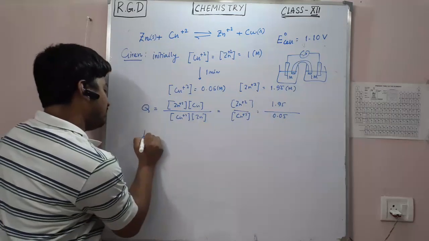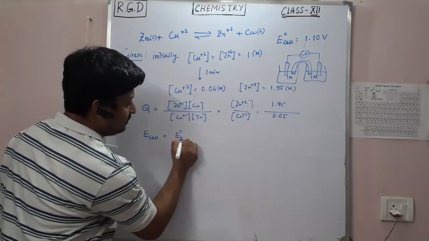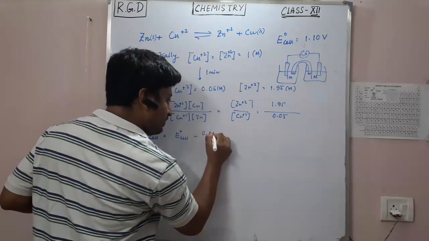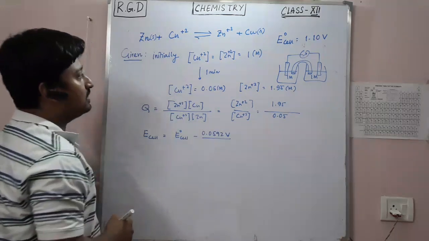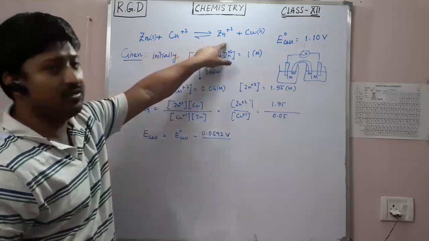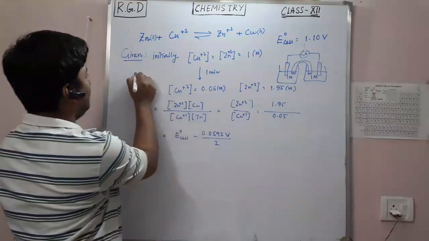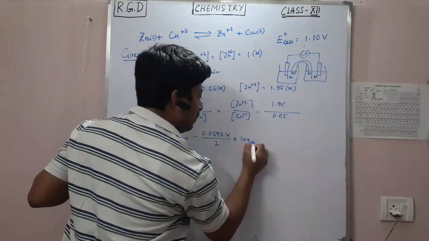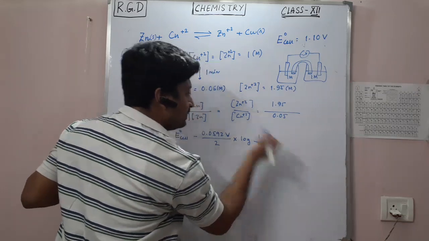Now, what is the value of E cell then? E cell is basically E0 of cell minus 0.0592 volt divided by n, the number of electrons transferred. Two electrons are transferred here, so n equals 2, multiplied by log of 1.95 by 0.05.